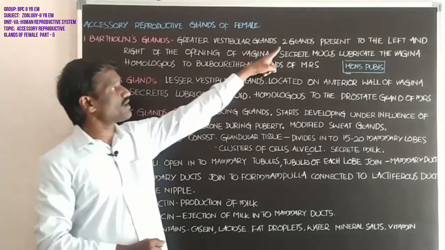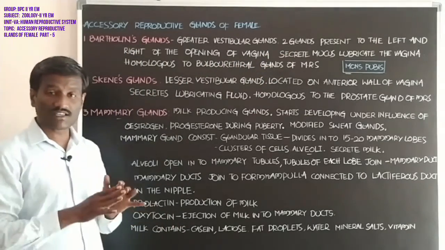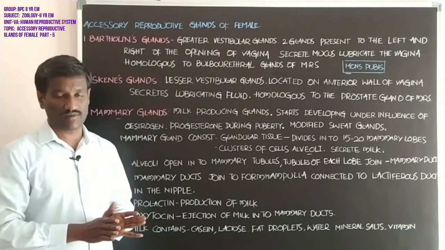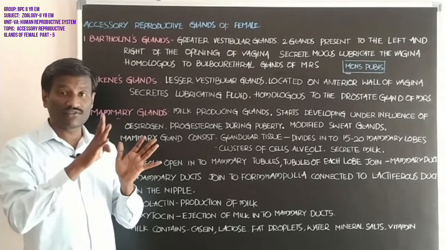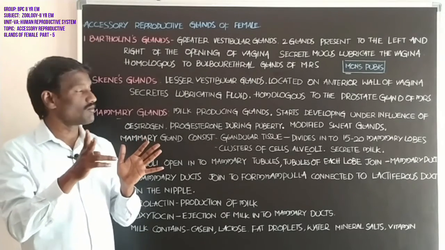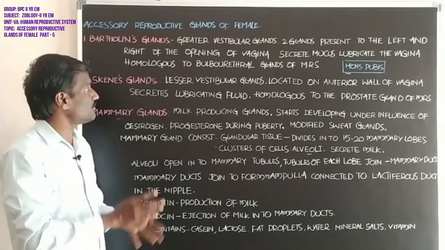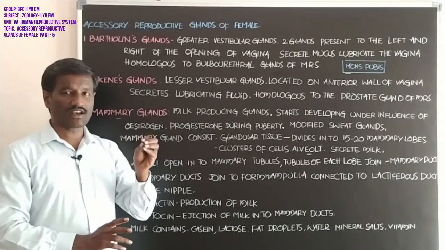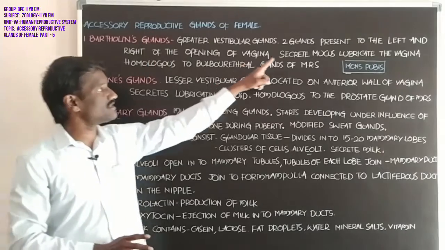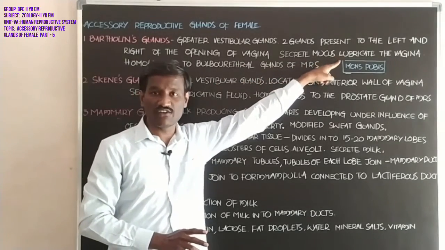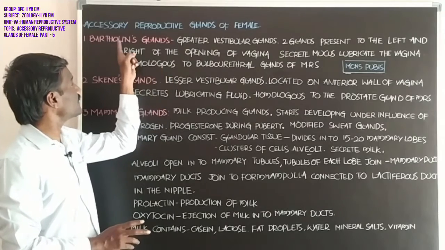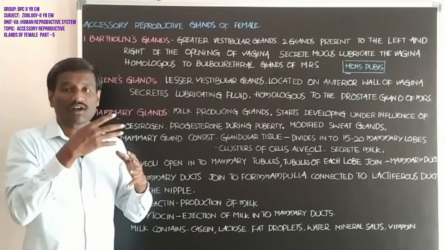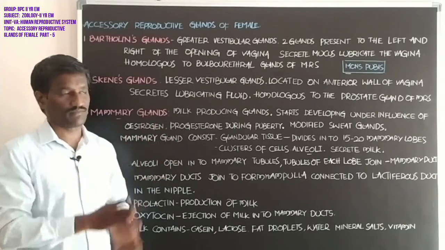Students, Bartholin glands are one pair in number and present on either side of the vaginal orifice, to the left and right of the opening of the vagina. These glands secrete mucus that lubricates the vagina. Bartholin glands are homologous to the bulbourethral glands of the male reproductive system.